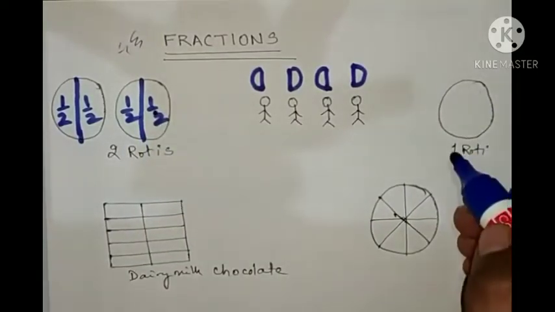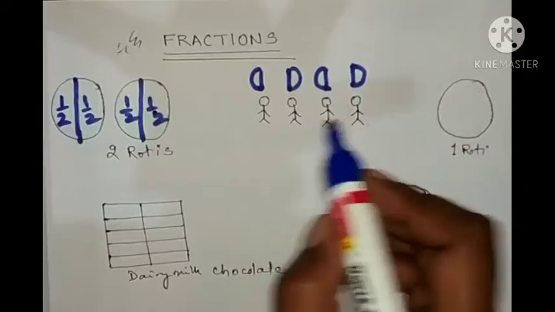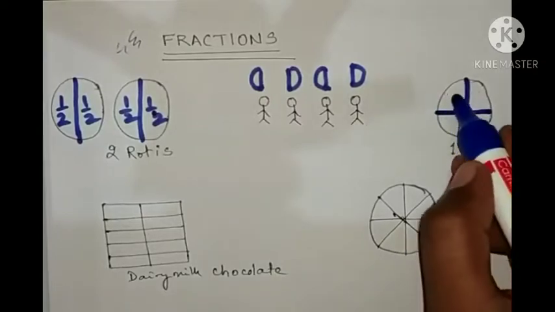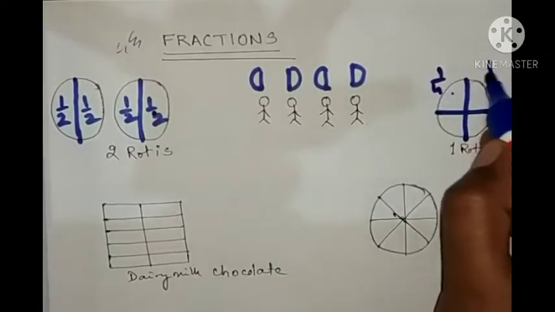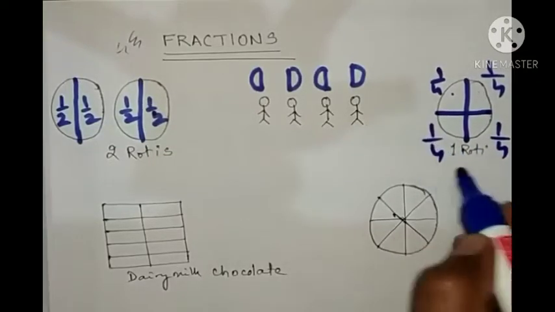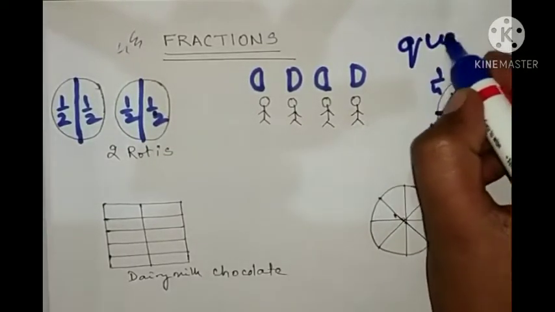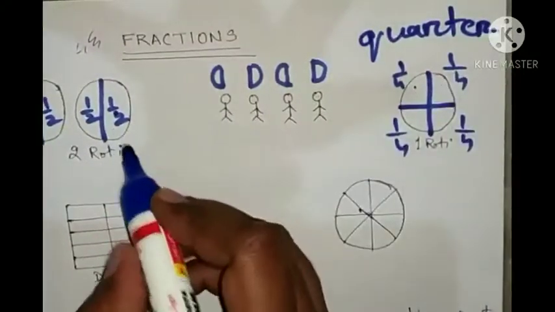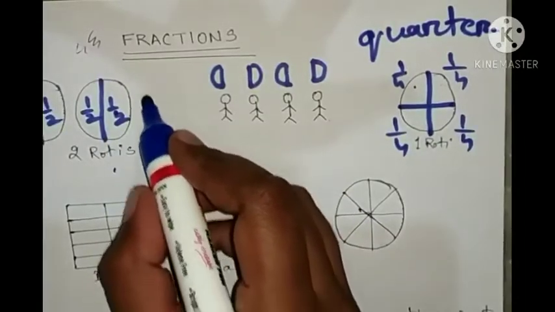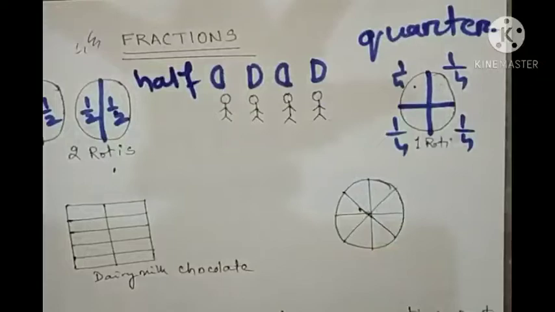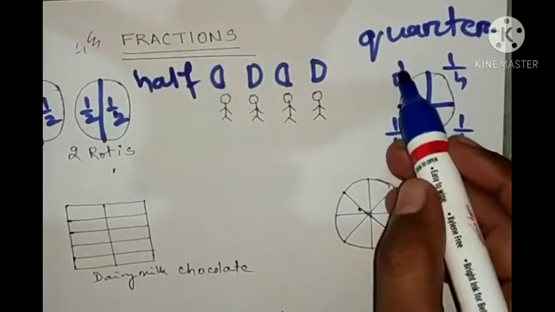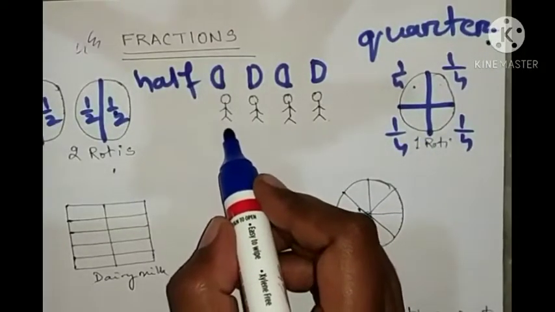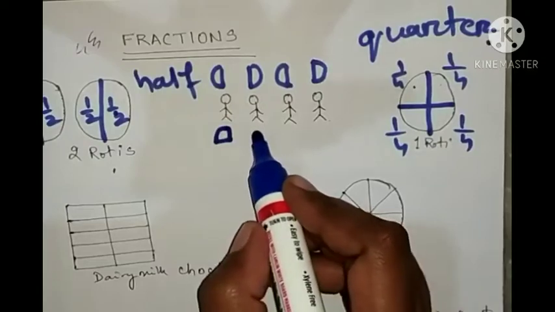So this half is one fraction. If I have one roti, how can I divide it between these 4 people? I can equally divide this one roti into 4 parts. So each part is known as 1/4, 1/4, 1/4, 1/4. 1/4 you can also call a quarter. Half you can write as 1/2, and 1/4 you can say as a quarter.